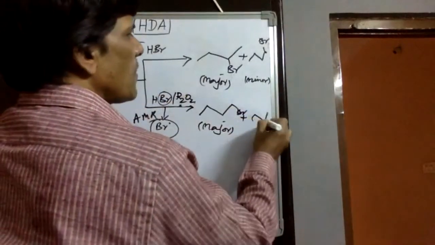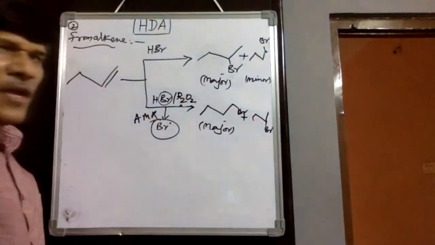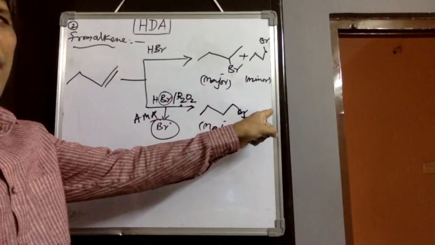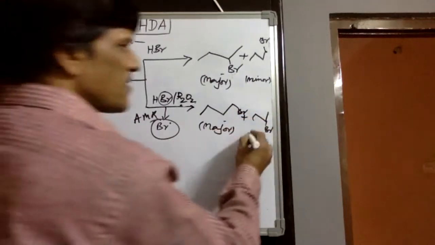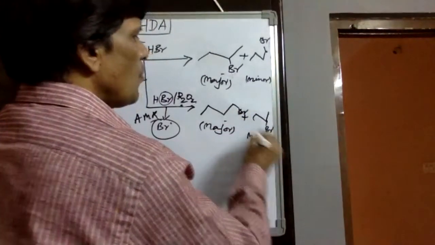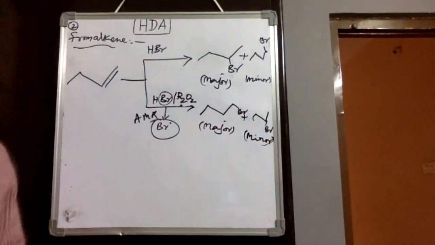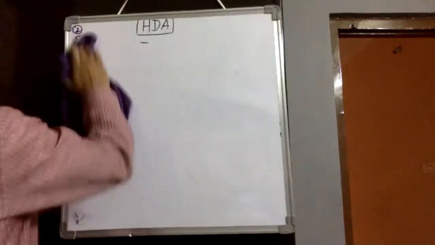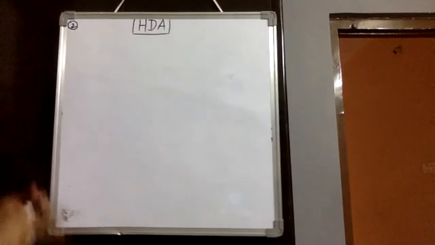And another product we would get is secondary butyl bromide. It is a minor product, because here we would get a primary free radical, which gives minor products. Therefore, it follows Markovnikov's and anti-Markovnikov's rule, and these products we would observe from alkenes. Then the next step we would take is from alcohols.